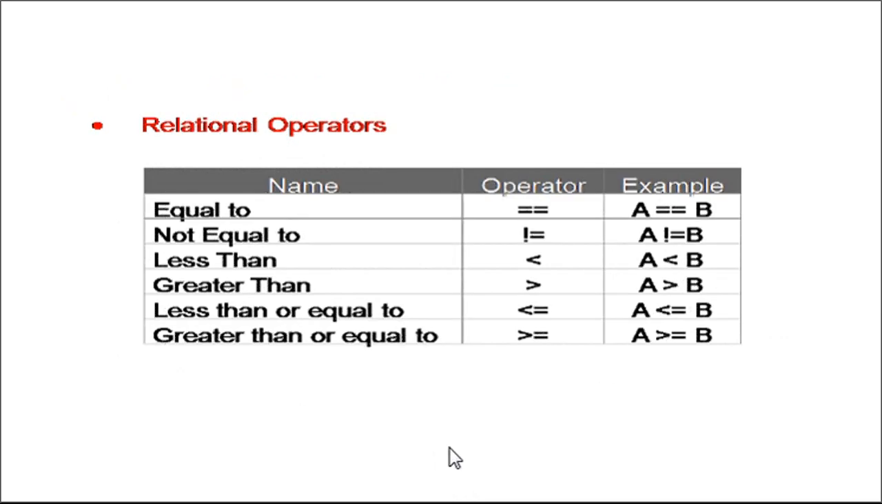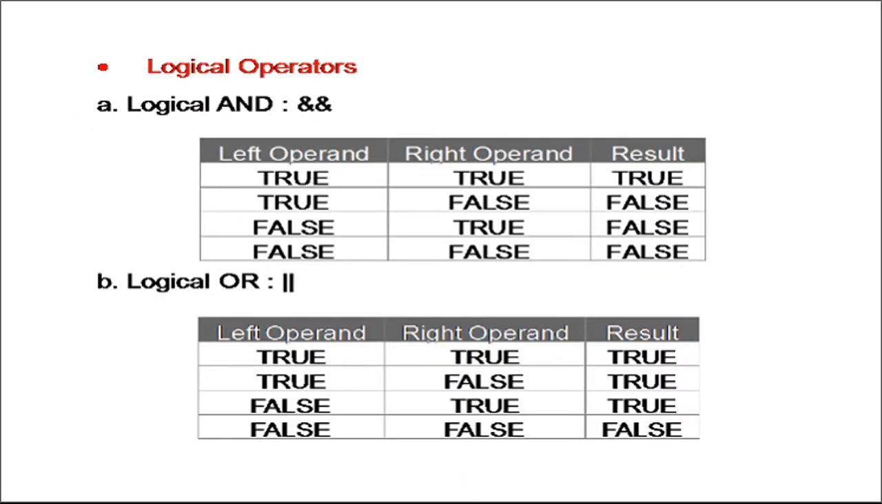There are relational operators. Basically we use relational operators with the if condition, right? So these are equal to, not equal to, greater than, less than, greater than equal to, less than equal to. These are all referred as the relational operators. Make a note that the single equal to operator we use to assign the value to the variable, whereas the double equal to we use to compare the two values.